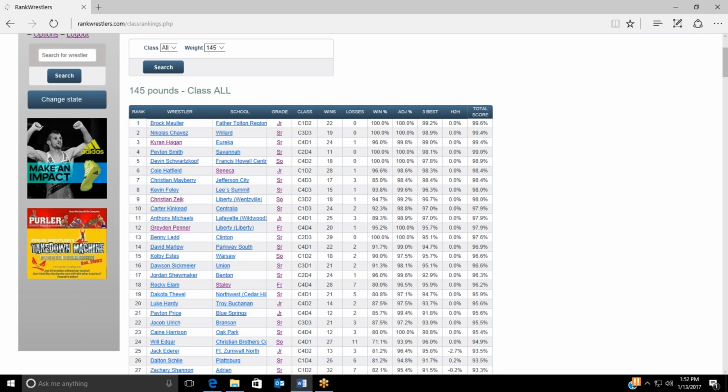And since they've proven their ability to defeat wrestlers of this quality in the previous season, they're assigned that percentage for this year's 3 best wins until they exceed that level with the current season's results. This obviously negatively impacts first-year varsity wrestlers, but as the season goes along, they'll have opportunities to increase their score, especially if they wrestle in tournaments where they get more opportunity to wrestle higher ranked opponents along the way.